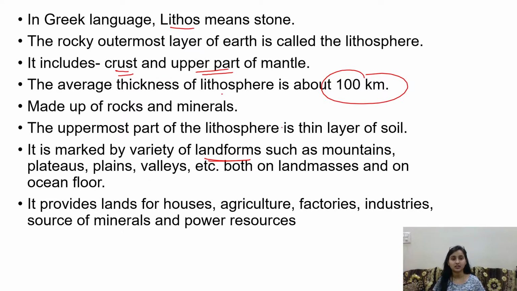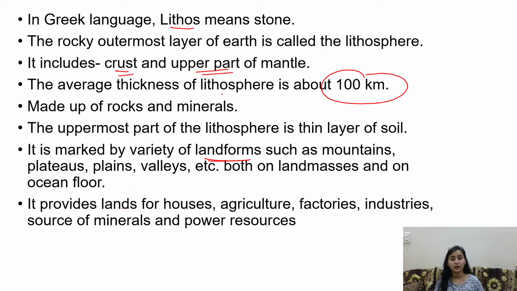In fact, if you are seeing an ocean and there is an island in the ocean, that island is also a part of lithosphere, because it consists of land. So on this entire earth, wherever you see land, it is a part of lithosphere.